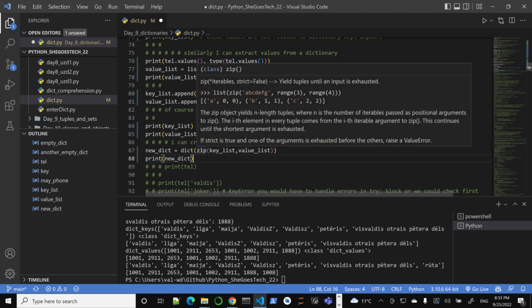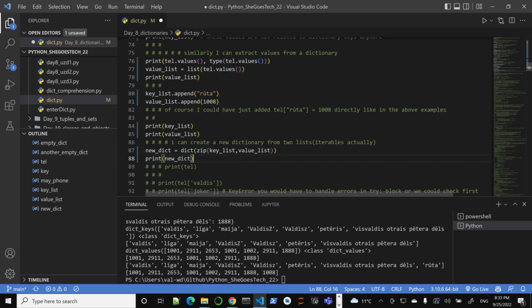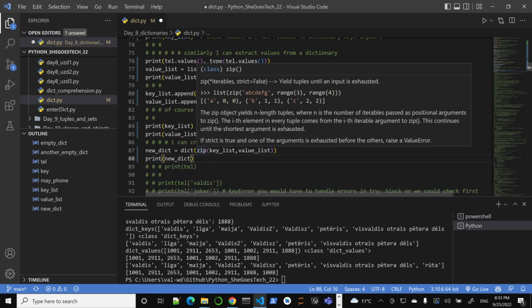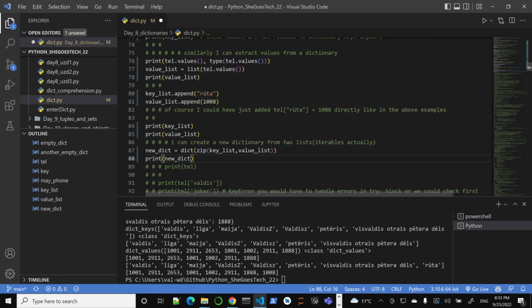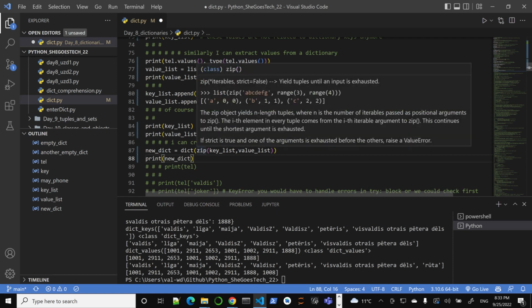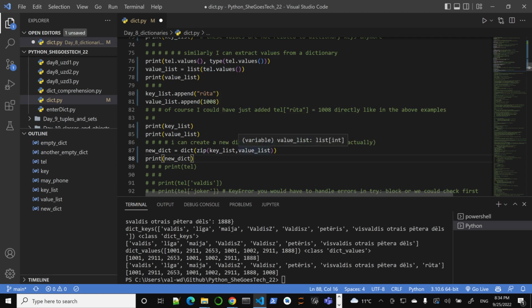So what it does, it goes to any iterables, in this case lists, and puts them together, zips them together like a zipper, basically. You have a very cool thing, actually. It gives you basically pairs of items. In this case we could have more, and you can use the syntax to create a new dictionary.